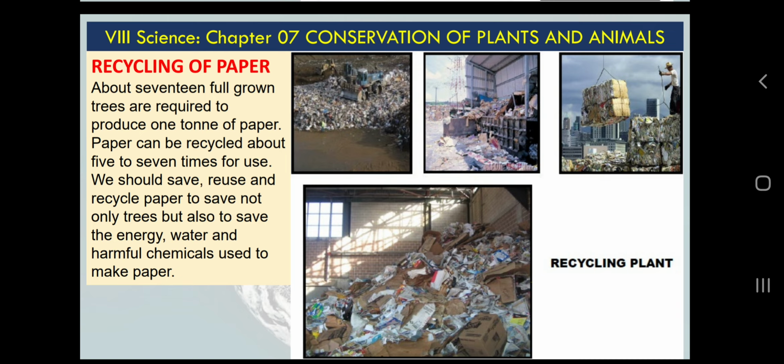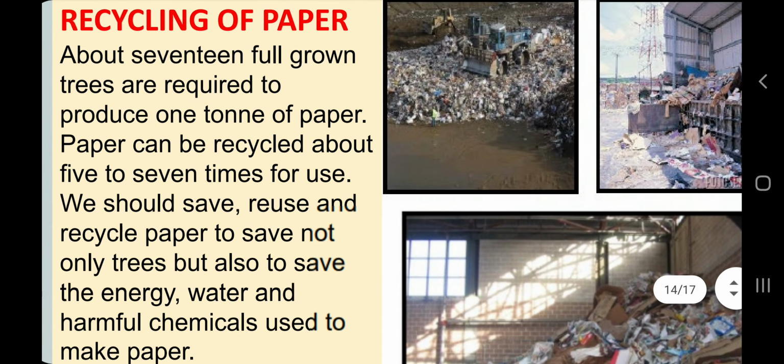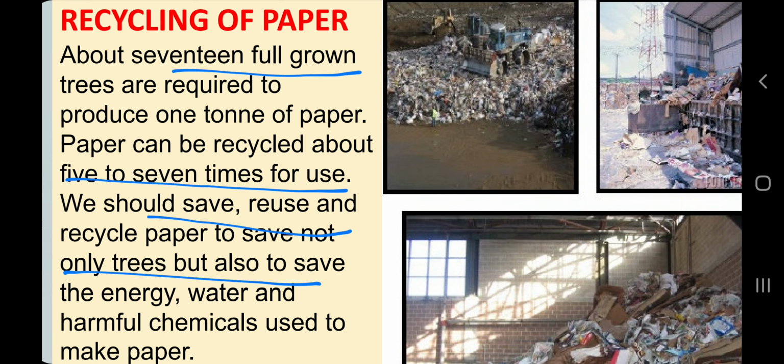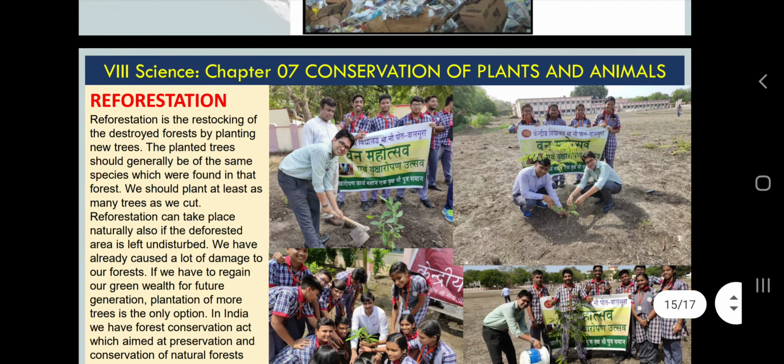Okay, so I think you can understand this point very easily. You can read the text if you want. Okay, we must save paper, because paper is not made only from trees. There is some processing involved, some machinery involved, some money involved, some water involved. So we are also using other natural resources for making paper.